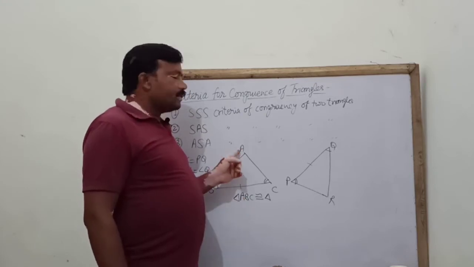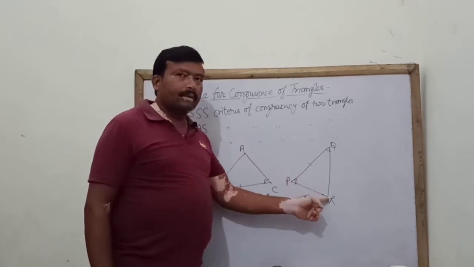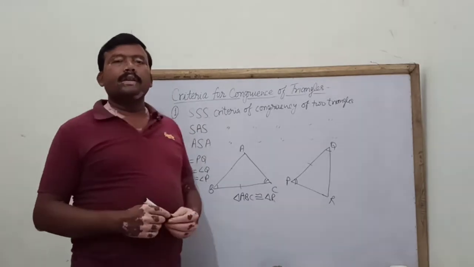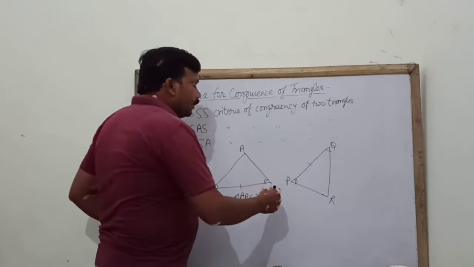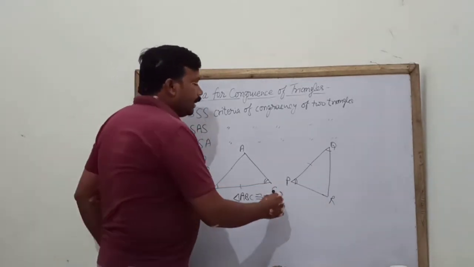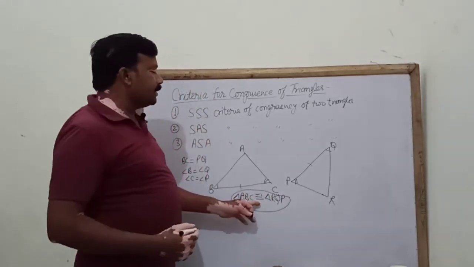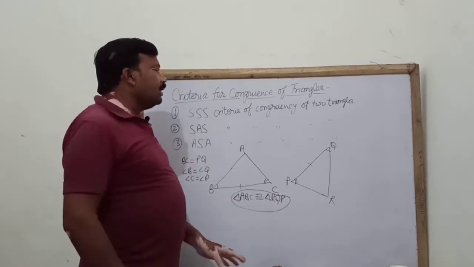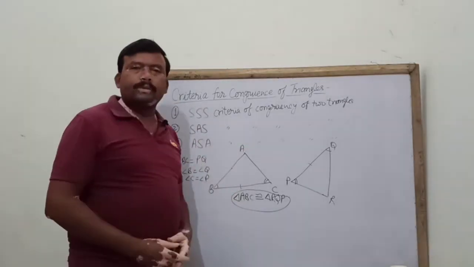Means for vertex A, corresponding vertex is R, angle B is corresponding to angle Q, and angle C is corresponding to angle P. So we can write it as triangle ABC is congruent to triangle RPQ. So these are three criteria for the congruency of the triangles.